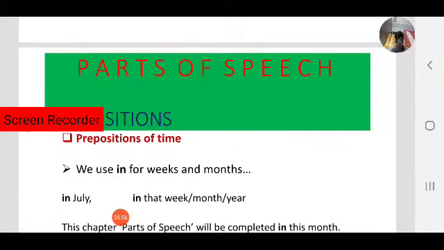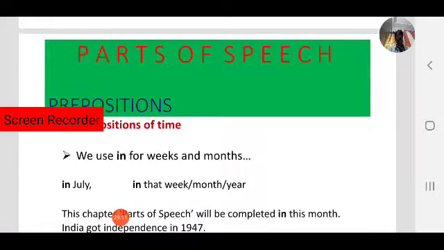Okay, next one, another one, in. In is also used as a preposition of time. In is used for weeks and months, note it down. On is for days and dates. So in for weeks and months: in July, in the month of July, in that week, in that month, in this year. So for months, weeks, and years we use in. For days and dates we use on.